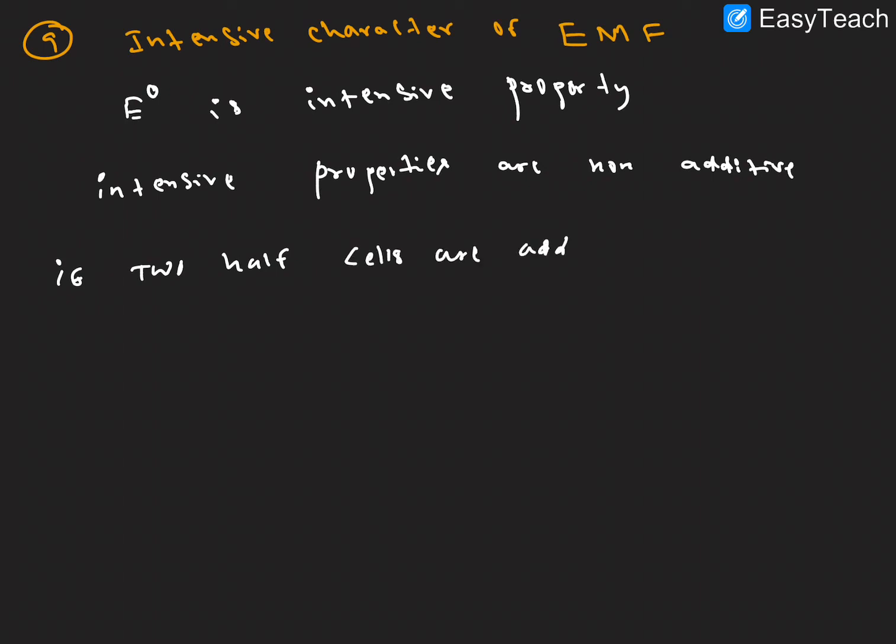If two cells are added, then what is the EMF of the total cell? By using this intensive character of EMF, we can calculate the resultant EMF of the cell when two cells are added.